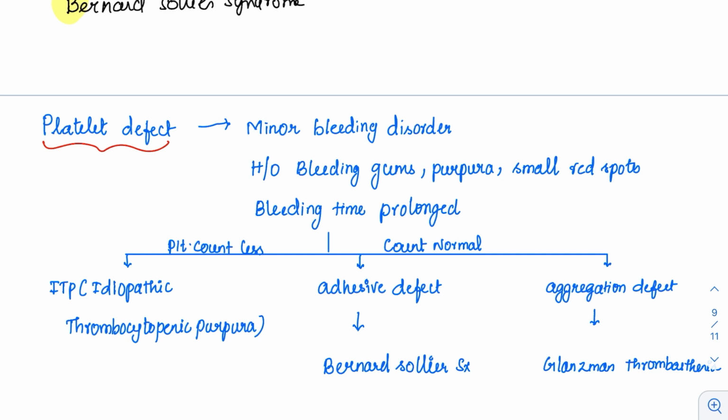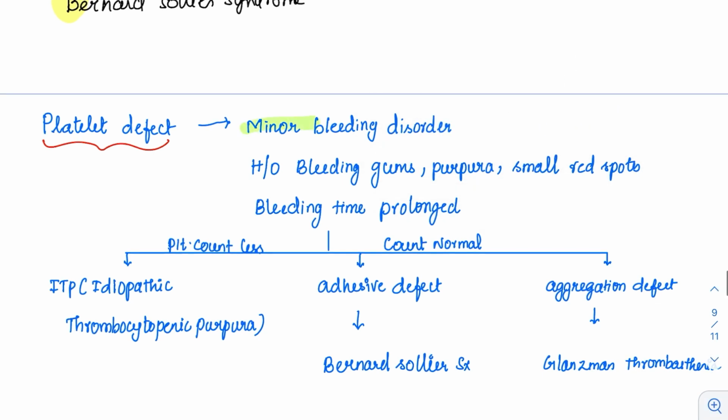If the history says the patient is having minor bleeds like history of bleeding gums, purpura and small red spots, then that is more in favor of a bleeding disorder. And the bleeding time will be prolonged. When you do a BT, the BT time will be prolonged. BT is increased. So what could be the reasons? The reasons could be platelet count can be less or it can be functionally deficient.